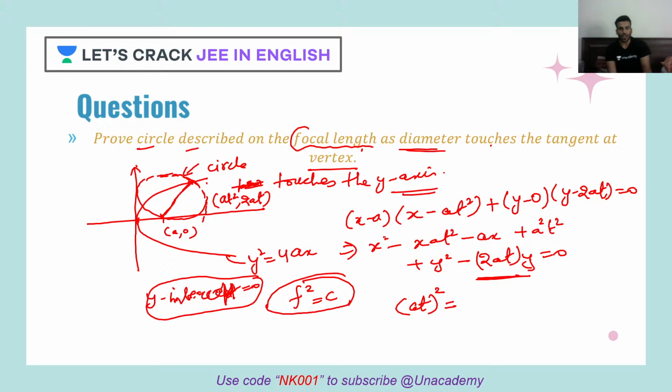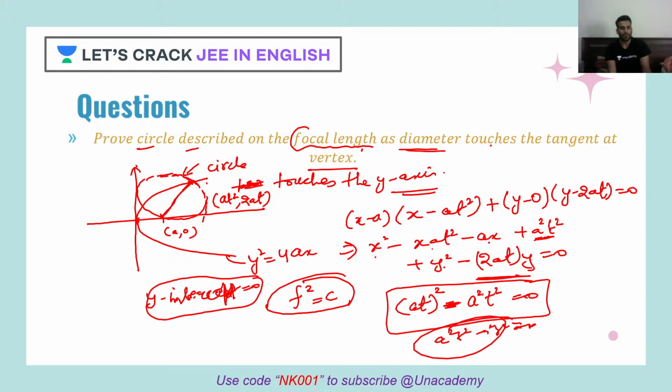Constant. Now let's check out the constant term here. This is not constant, this is not constant, this is not constant. Only this is the constant. And you can see that it is coming out to be what? Equal to c only, constant term. So f square minus c is coming out what? 0. A square t square minus a square t square, 0.